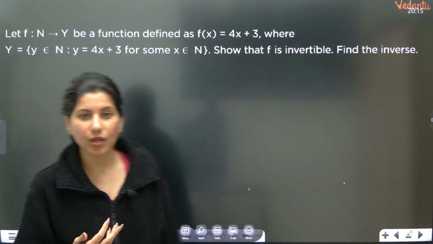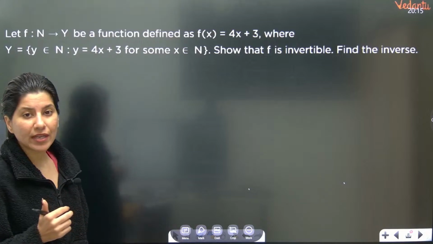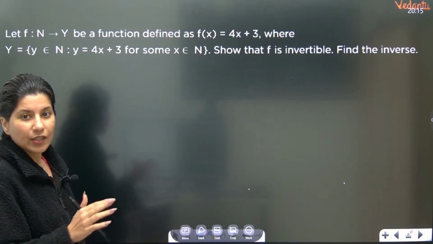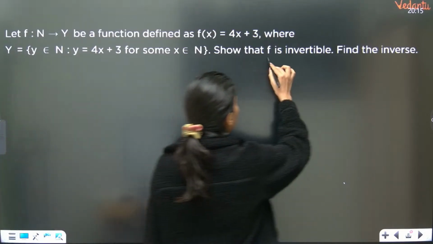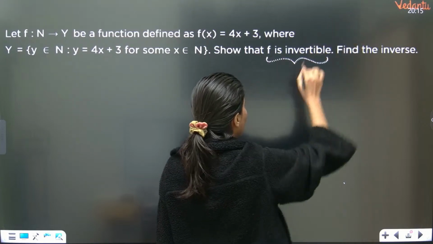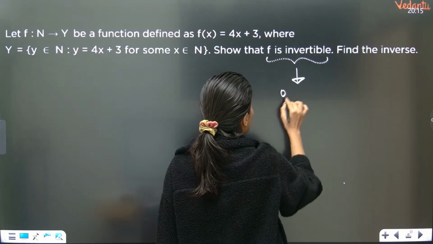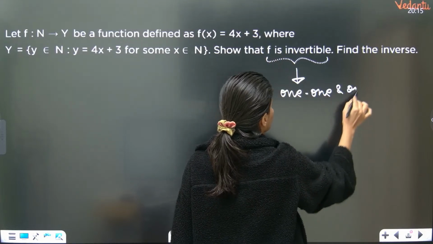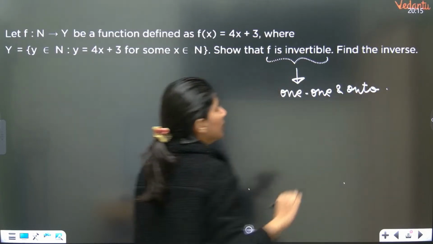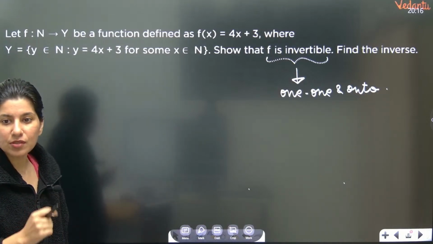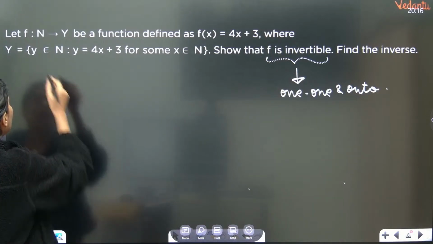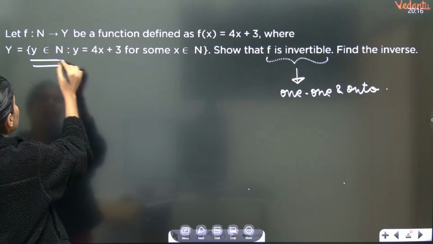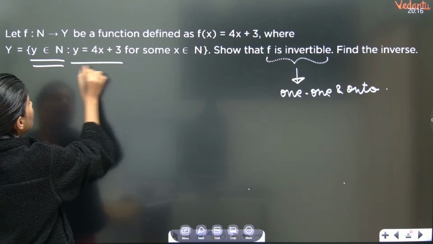So this is your question now. f of x is 4x plus 3. Again, same thing. You have to check whether the function f is invertible. I hope that you know what invertible means. Again, one-one and onto. Correct? Invertible means one-one and onto. Also find the inverse. Now, y belongs to natural numbers over here and y is 4x plus 3.